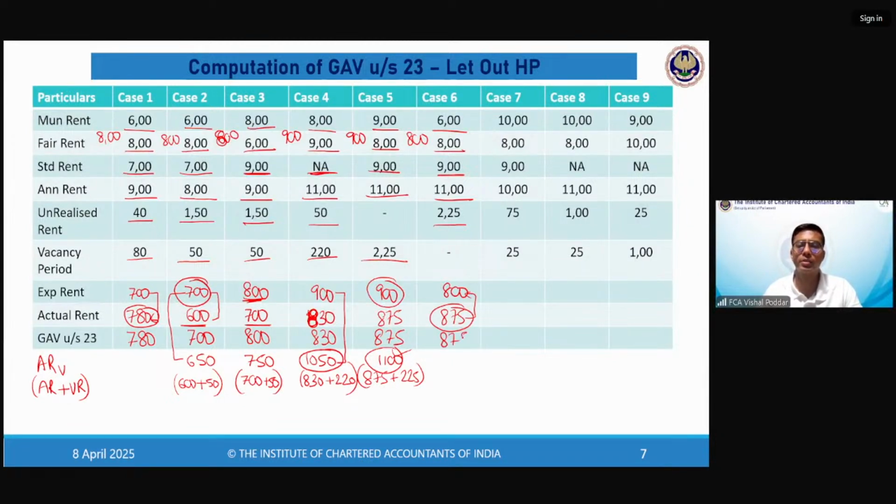So my answer is AR. Correct? Next, 1000 plus 800 is 1000. 1000 compared with 900 is 900. Now 1000 minus this is 900. Now if my AR and ER are same, obviously my preference is always AR. So my GAV is AR.